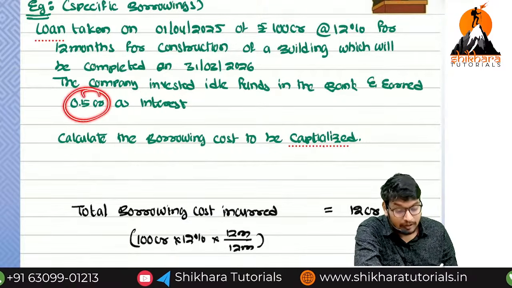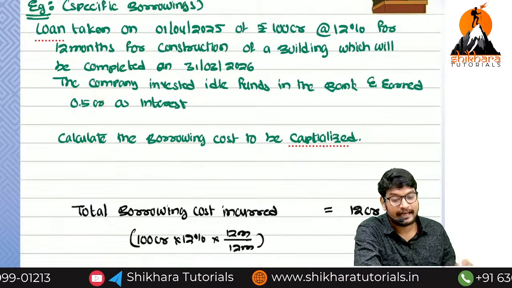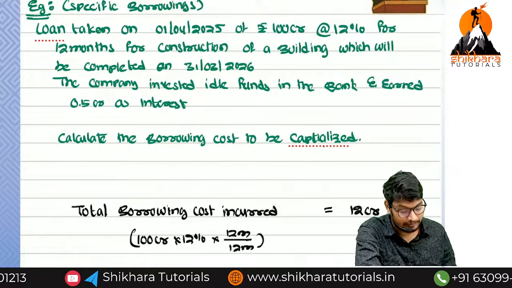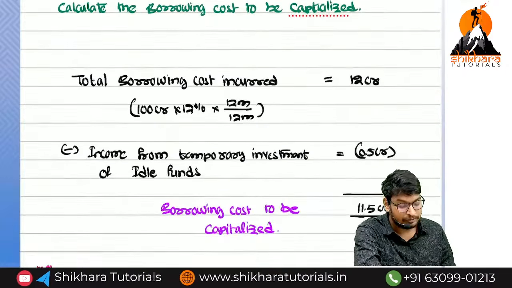This interest we are not going to get for the ideal investment which we have put in the bank account. So this interest we have to reduce. So how to calculate, sir?